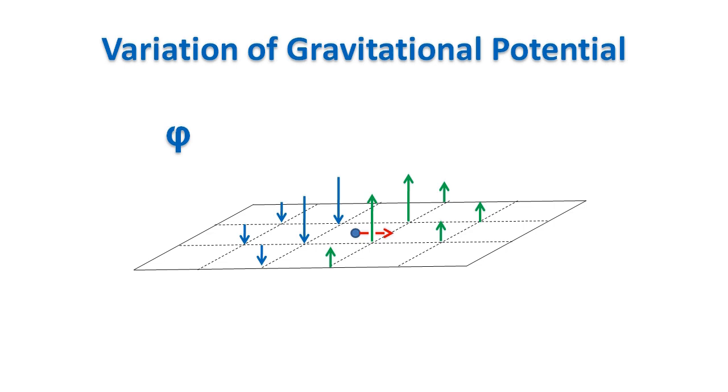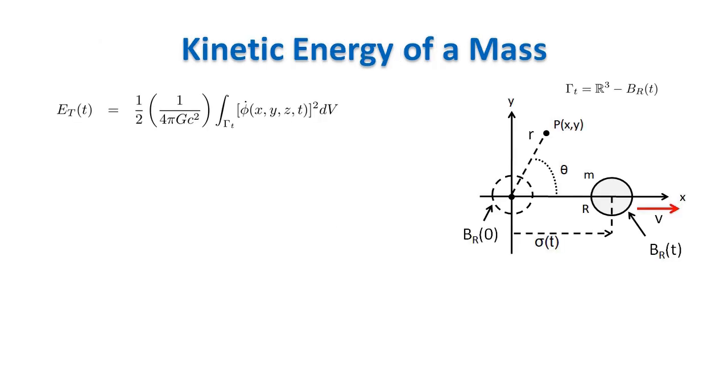An observer in the inertial frame will see a potential which is changing in time, and he will associate a density of kinetic energy in space due to this varying field. We are now ready for our main task. We want to evaluate the kinetic energy stored in space and due to a moving mass. We write the expression of the kinetic energy in terms of the time derivative of the potential integrated to the set gamma, which is the whole space minus the bulk of radius r.